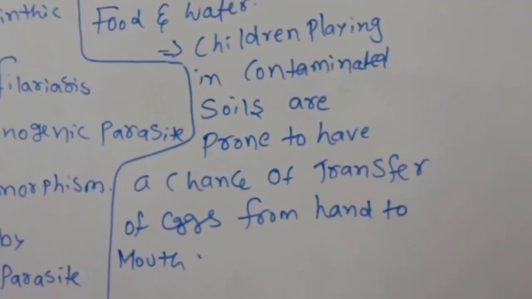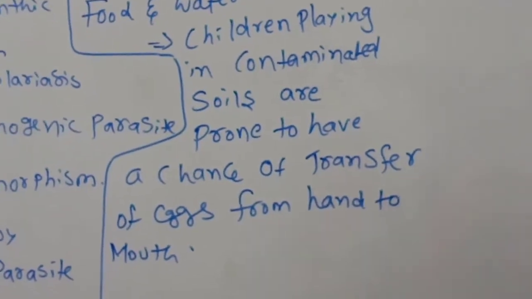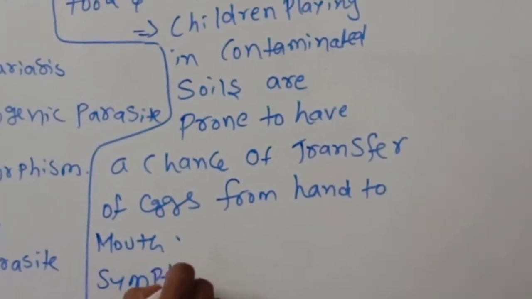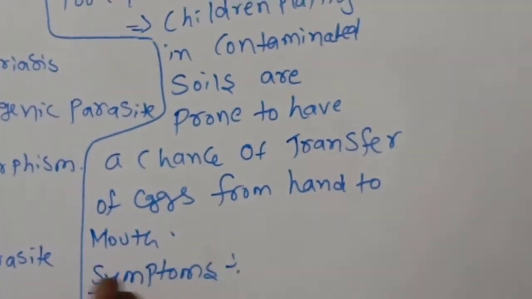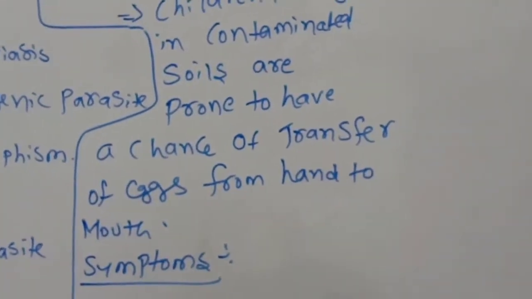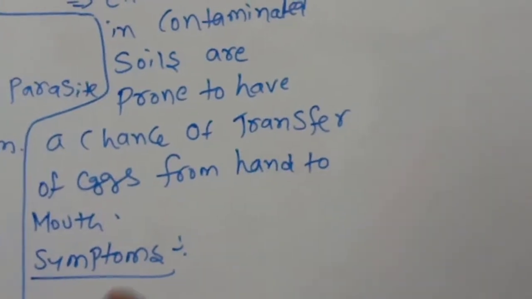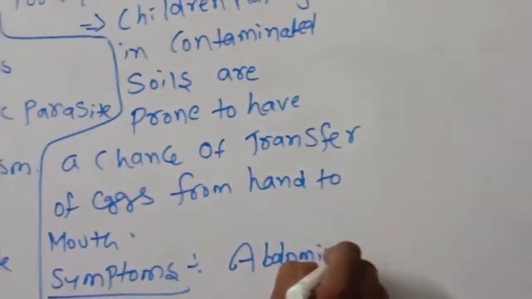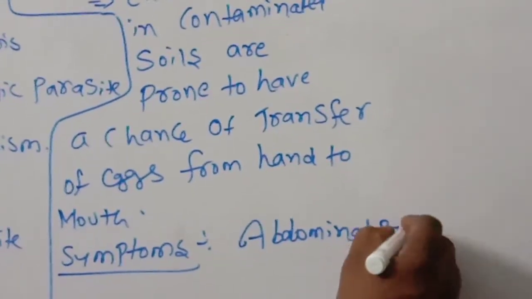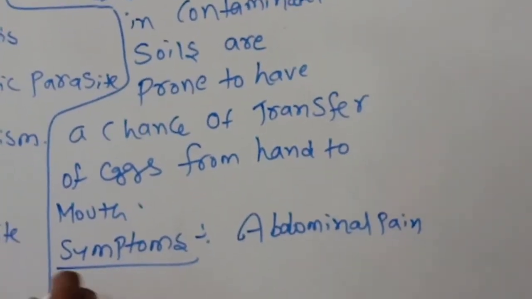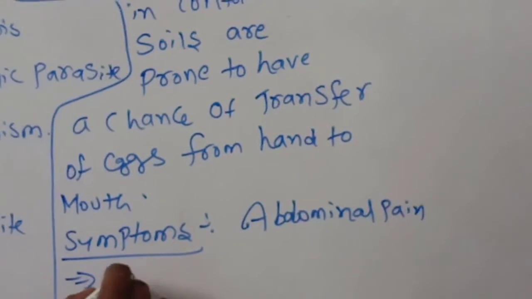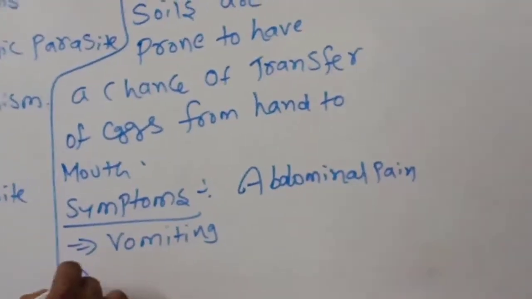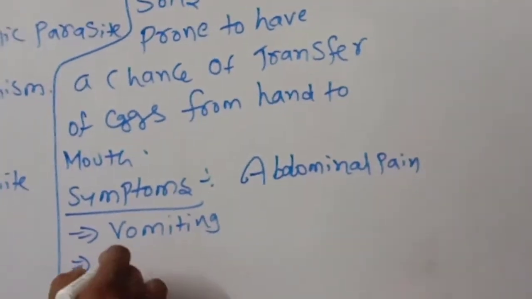What are the symptoms of this disease? The symptoms of this roundworm infection are: number one, abdominal pain. The second one is vomiting. The third one is headache.